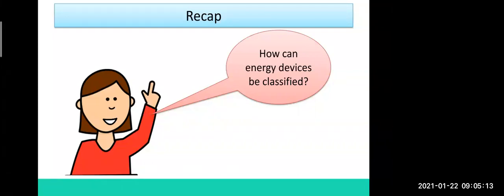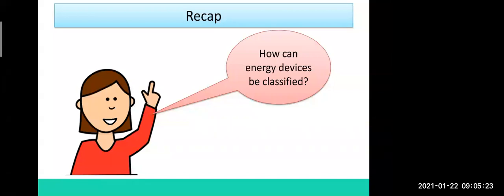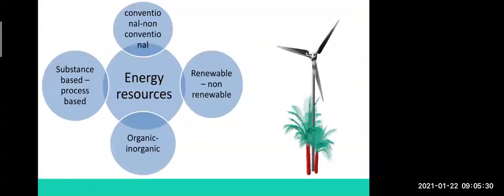Renewable, non-renewable, and one more. Conventional, non-conventional, yes. Very good. So these were the energy resources that we learned last time: conventional, non-conventional, renewable, non-renewable, biotic, abiotic, substance-based, and process-based.